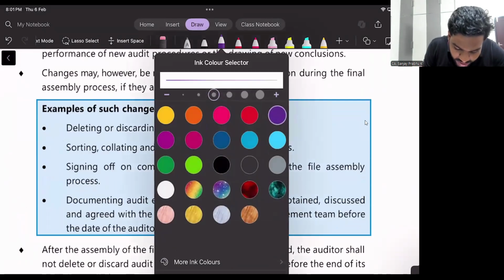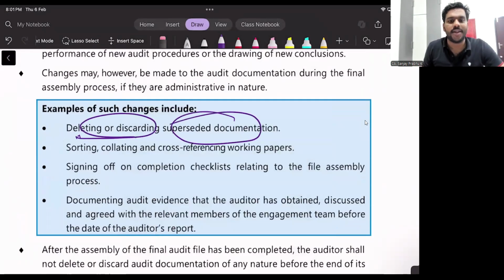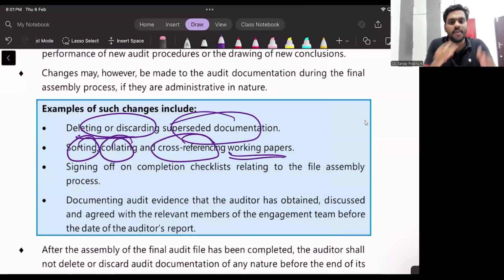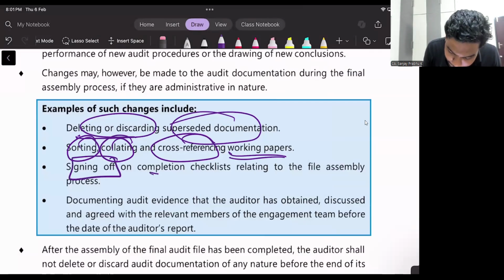We will delete or discard superseded documentation. We will delete all unwanted documentation. We will sort, collate, and cross-reference the work papers. All the related topics will be kept together. We will rearrange everything and keep every related topic together. We will sign off the completion checklist.